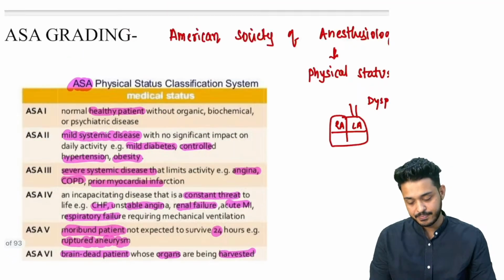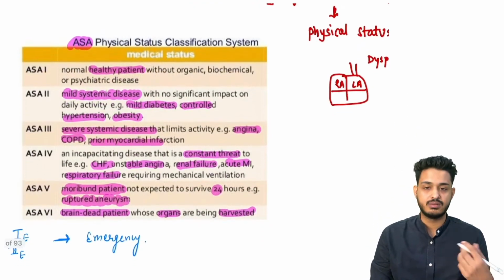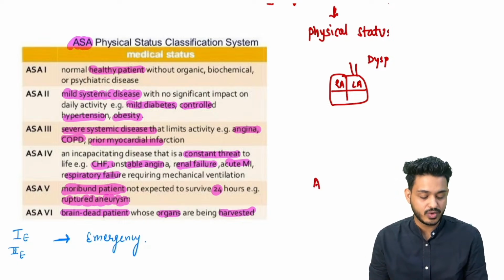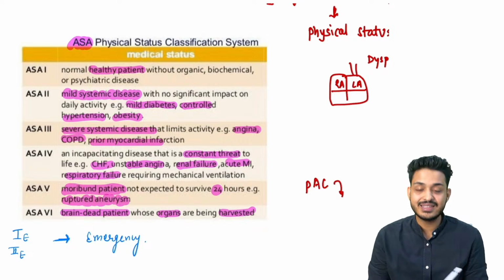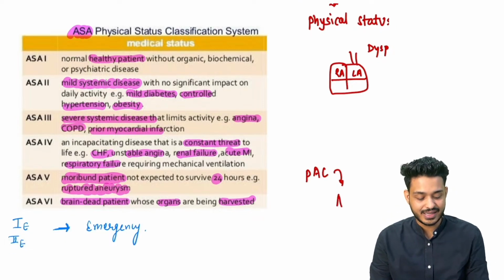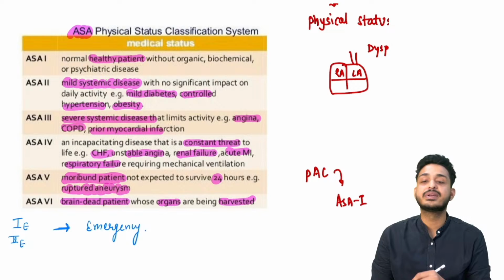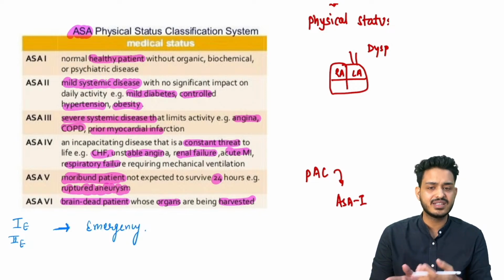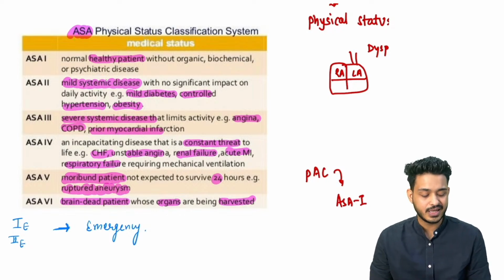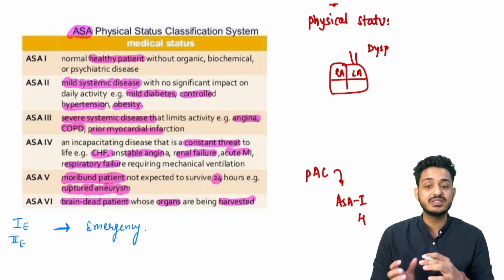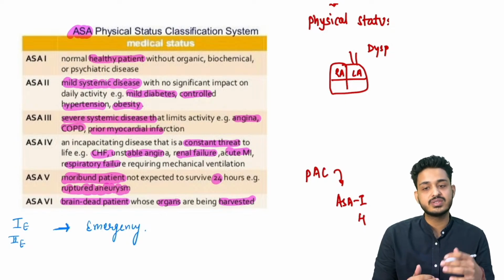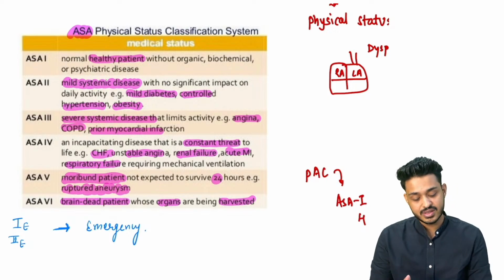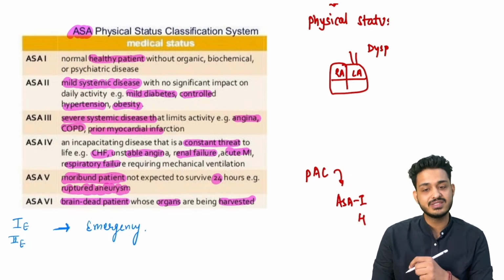So when the patient is going to come for PAC, pre-anesthetic checkup, then this anesthesiologist is going to write like ASA 1. Now ASA 1 मतलब patient क्या है अपना? Healthy patient है. This is what they are going to write, anesthesia department, and surgery department will understand. अगर यहाँ पर लिखा है ASA 4, that means we have to take this patient seriously, because this patient has constant threat to life. We have to take care of other things as well, right? So this is what we need to understand with the help of this ASA grading.